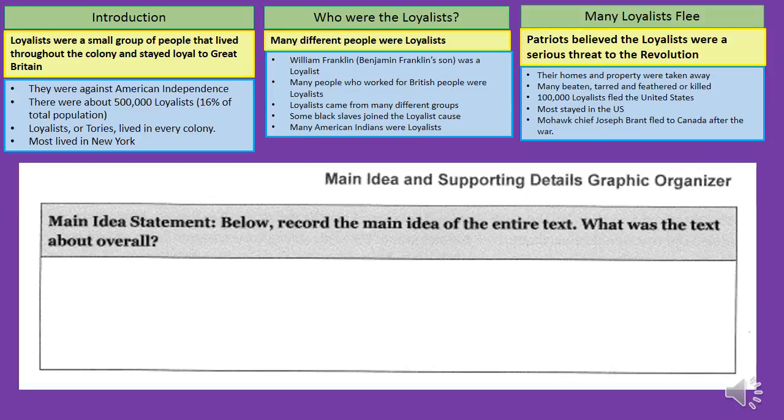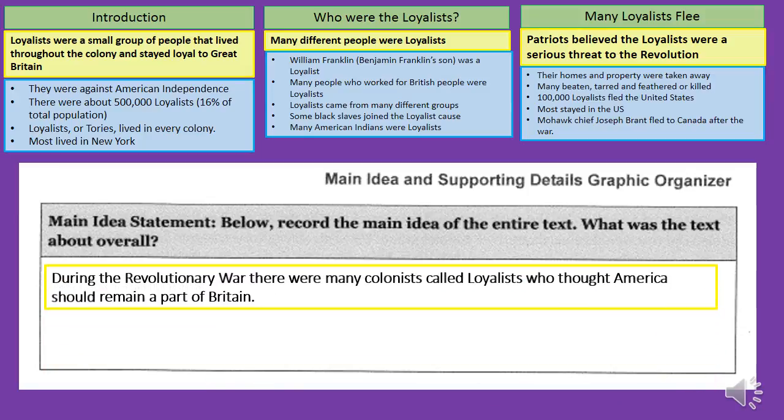So when I think about all of those things as a whole, I want to make all of that into one sentence, okay? And so I want to think about, okay, well, when was all this happening? It was during the Revolutionary War. There were many colonists, and they were called Loyalists. They thought America should remain part of Great Britain.